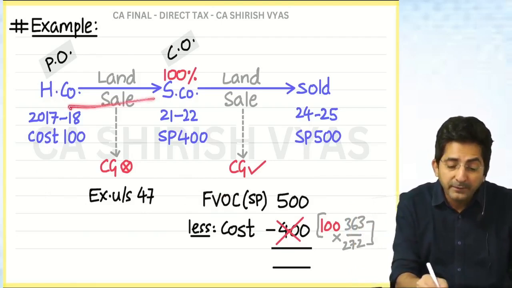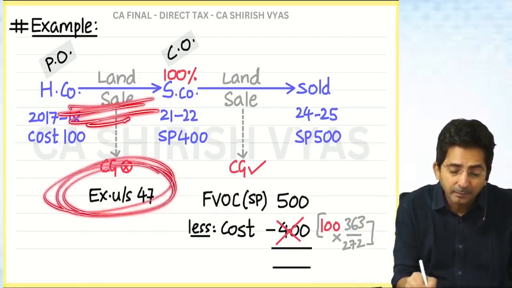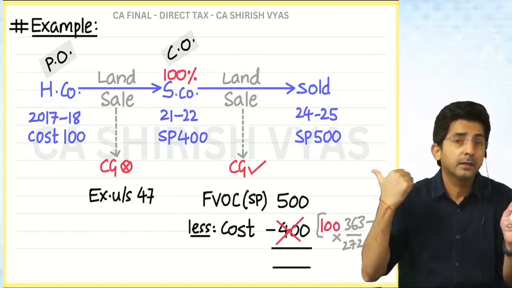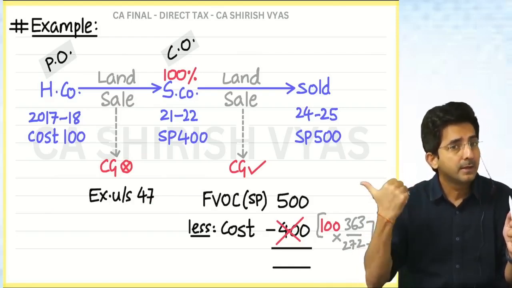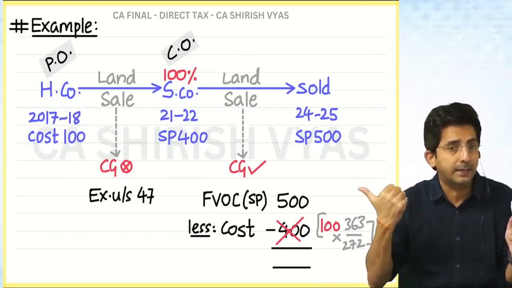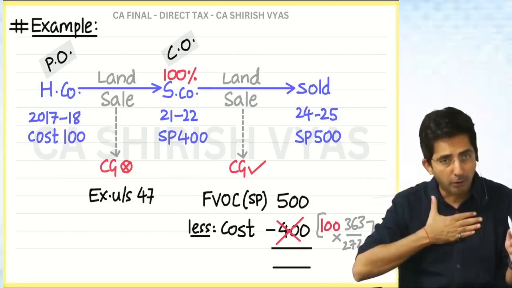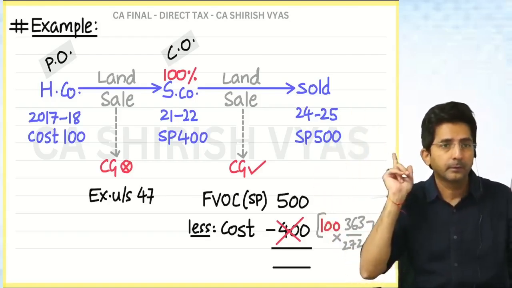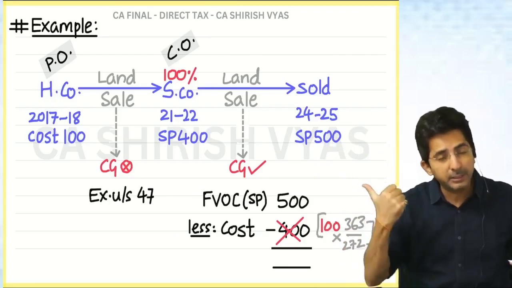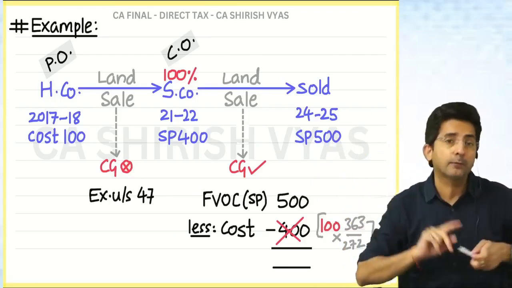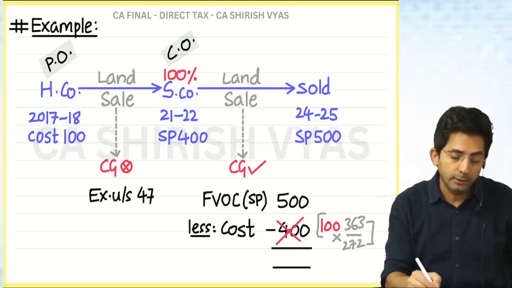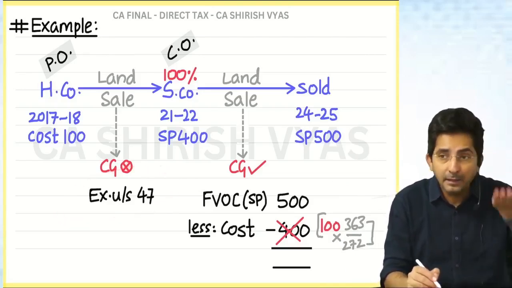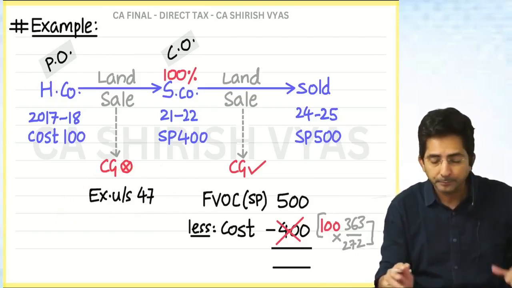Whenever the previous transaction is exempt under 47, see the way of remembering. Whenever the previous transaction is exempt under 47, I will take the cost, period, index from the previous owner. And how will you come to know it's exempt under 47? Remember the list of 47, that list of 7 points I have given, okay?